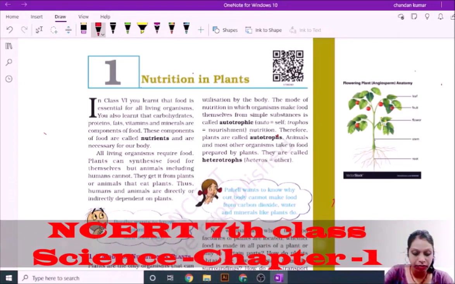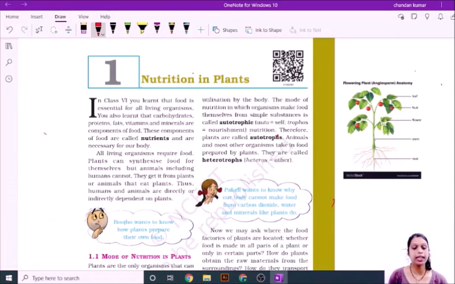I am going to discuss with you 7th class science chapter number 1, nutrition in plant. In this chapter we will do a study about the nutrition in plant. You know that every living thing requires food. Without food we can't stay alive.